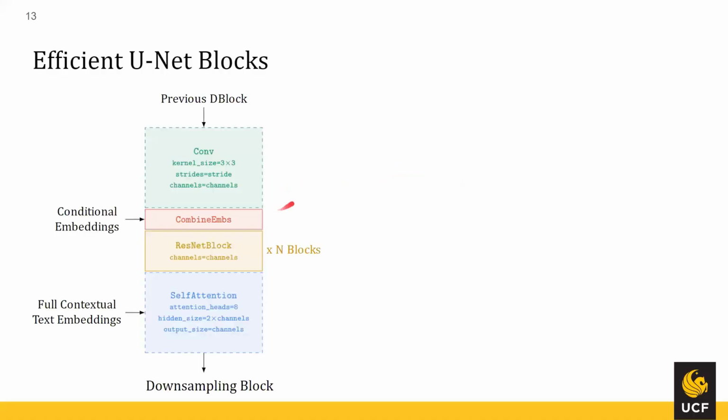They're not very different than what we've seen previously, but in this case, they actually determined that the convolution and self-attention blocks can be optional, and some of the downsampling and upsampling blocks. However, the conditional embeddings for the text embeddings are going to be required, as well as having some in ResNet blocks. And in this case, like I said, they'll have 8 in the lower resolution blocks, but they don't specify how many they have in the higher resolution blocks.